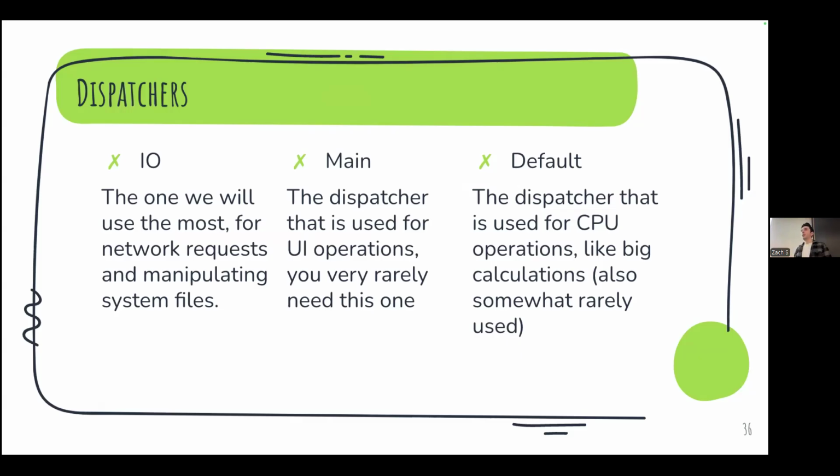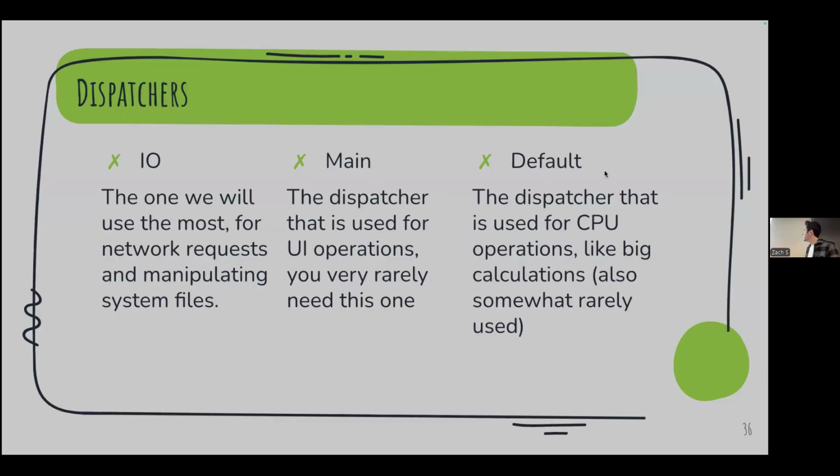Usually UI operations aren't super long running, so you really rarely need this one. And then the other one is Default. If you're doing big calculations, CPU heavy, you want to use the Default dispatcher. And the way that your coroutines know what dispatcher they're being deployed on is through the coroutine context. So it uses that context object to know what dispatcher it's being deployed on.